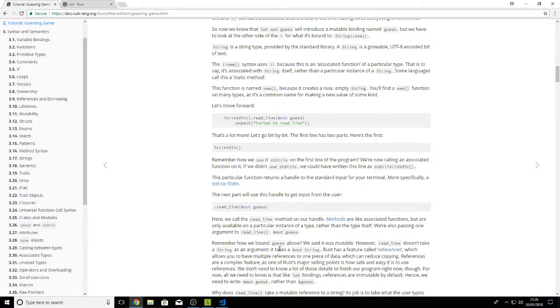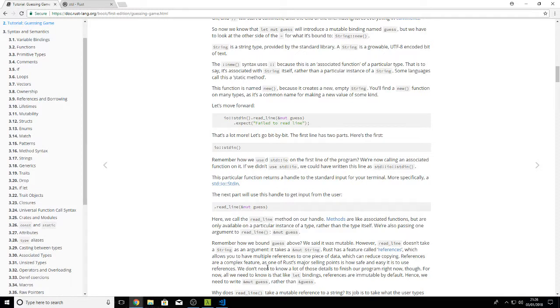Remember that we bound guess above. We said it was mutable. However, read_line doesn't take a string as an argument. It takes a reference, basically. That looks like a feature called references, which allows you to have multiple references to one piece of data, which can reduce copying.